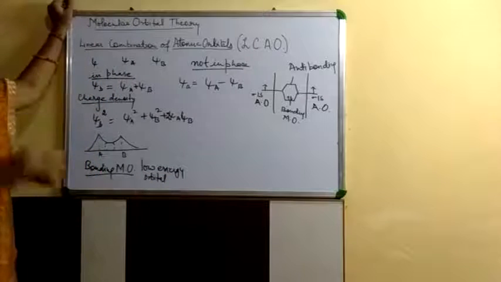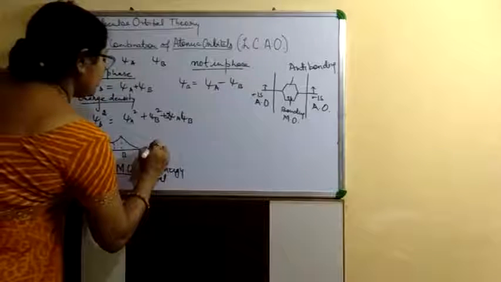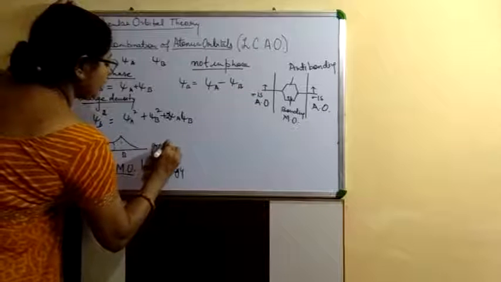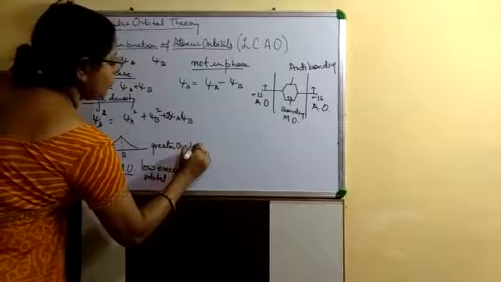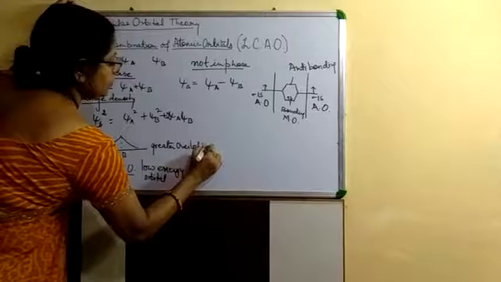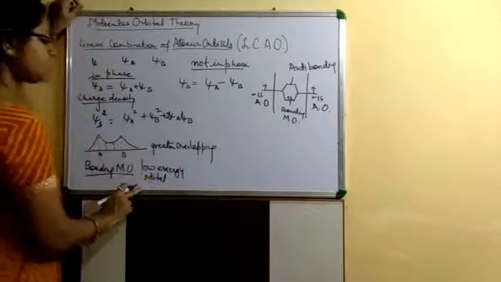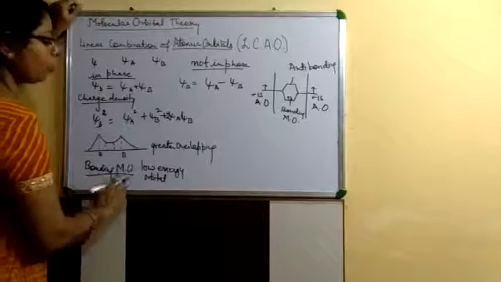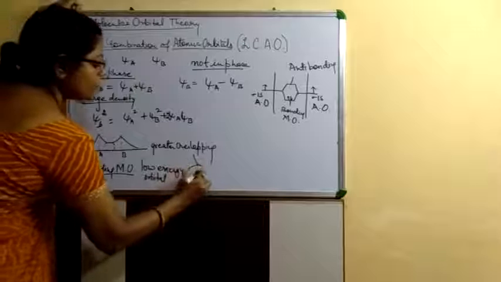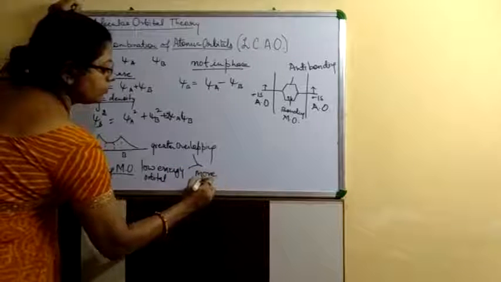And if it has low energy and greater overlapping, or higher overlapping, if energy is low and overlapping is high, it means the bonding molecular orbital is more stable.